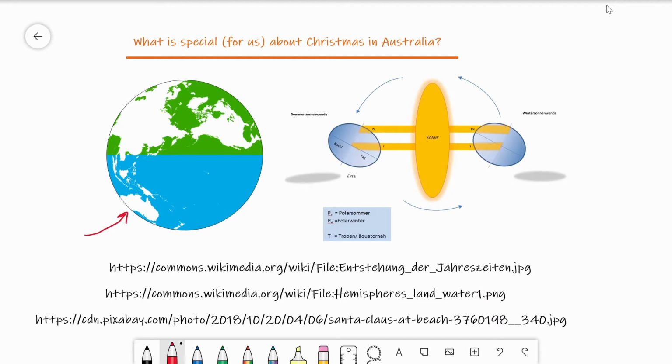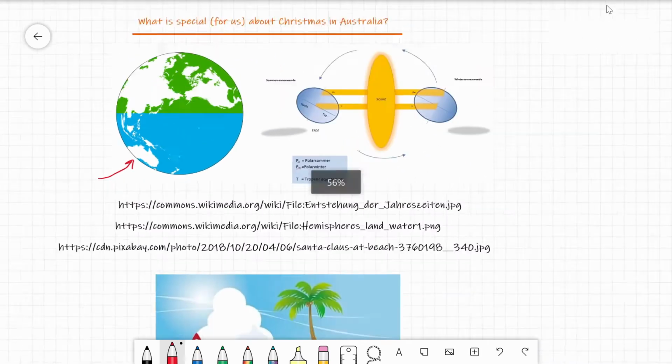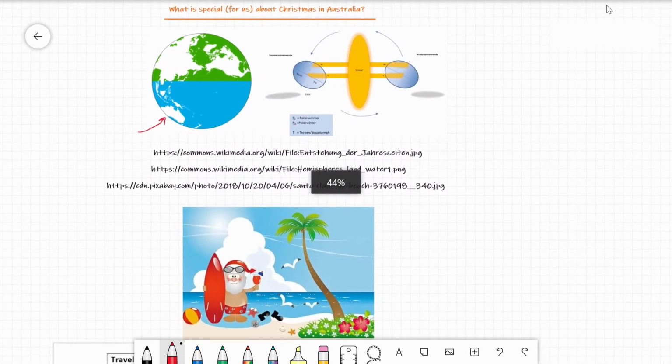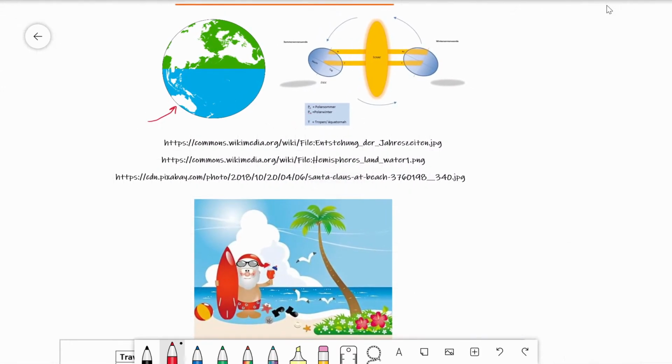And you might also know that our Earth is tilted. Unsere Erde ist geneigt. And because of that, the seasons on the hemispheres differ. So when it is summer in Germany, it's winter in Australia, and vice versa. This means, of course, that Christmas, which takes place for us during winter, is a summer holiday for Australians. If you Google that, you can find many funny pictures of Australians at the beach, maybe with a Christmas tree, celebrating next to the ocean.